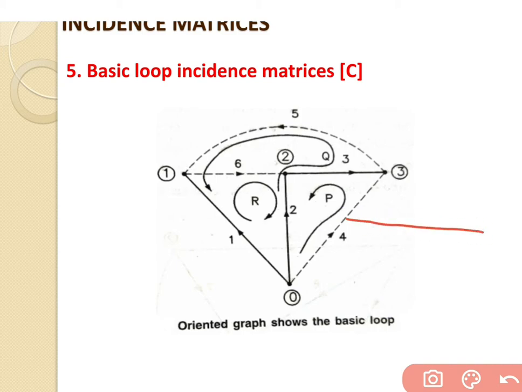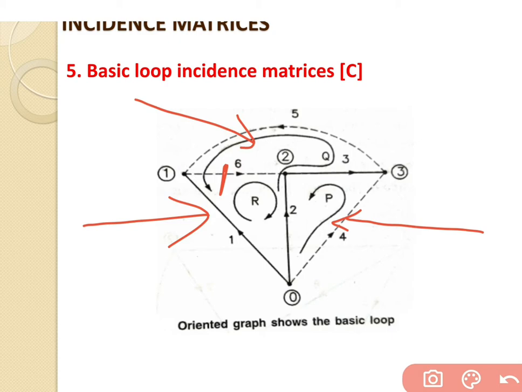The first loop, mentioned by P over here, contains the nodes 0, 2 and 3. The second loop, mentioned by R, contains the nodes 1, 2 and 0 and has a link of 6. The third loop, indicated by Q, mentioned over here, contains the link of 5.